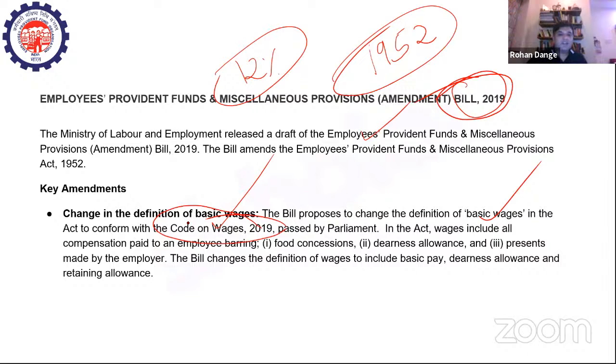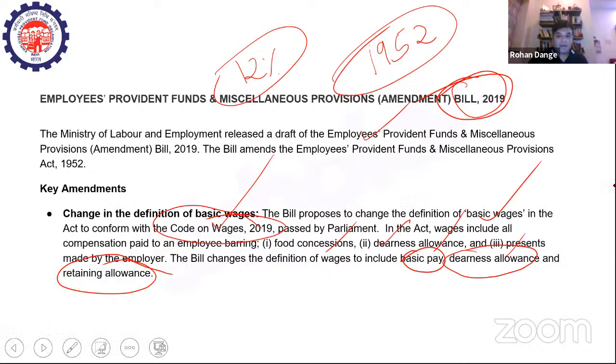So in the act, wages include all the compensation paid to an employee barring food concessions, dearness allowance, and presents made by the employer. This we have seen, right? Now the bill changes the definition of wages, and now it includes basic pay, dearness allowance, and retention allowance. Previously, dearness allowance was not included, but now dearness allowance is included. So the bill changes the definition of wages to include basic pay, dearness allowance, and retaining allowance, right?